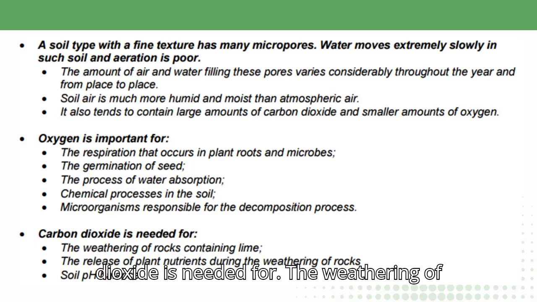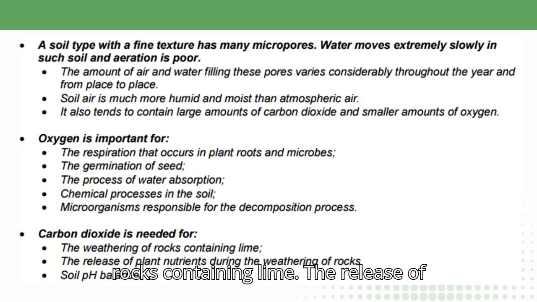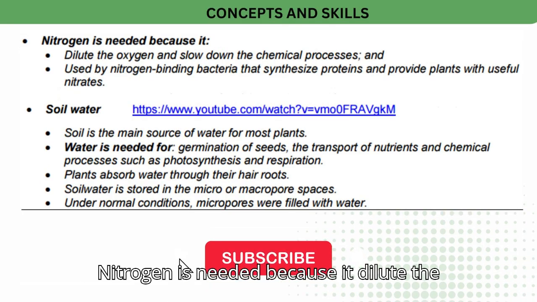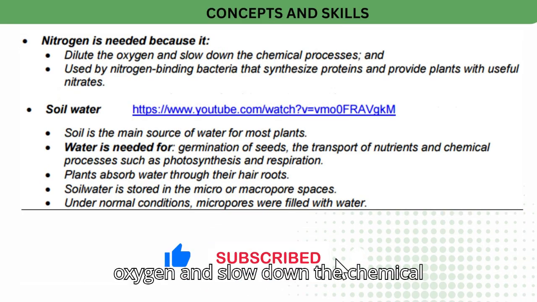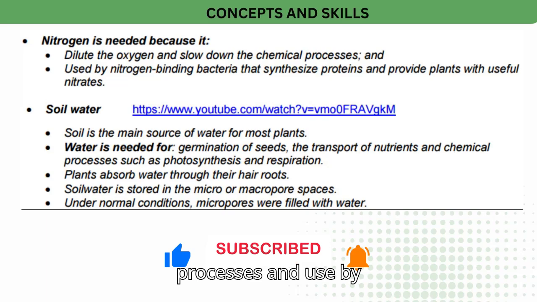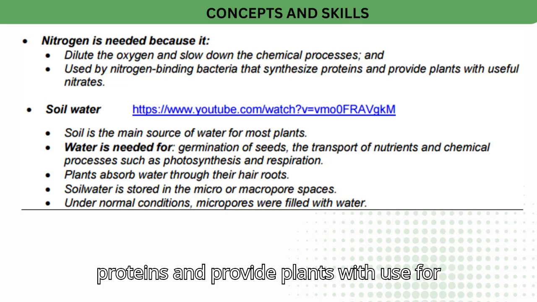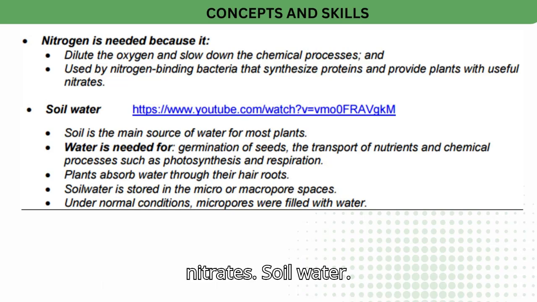Carbon dioxide is needed for the weathering of rocks containing lime, the release of plant nutrients during the weathering of rocks, and soil pH balance. Nitrogen is needed because it dilutes the oxygen and slows down the chemical processes, and it is used by nitrogen-binding bacteria that synthesize proteins and provide plants with useful nitrates.